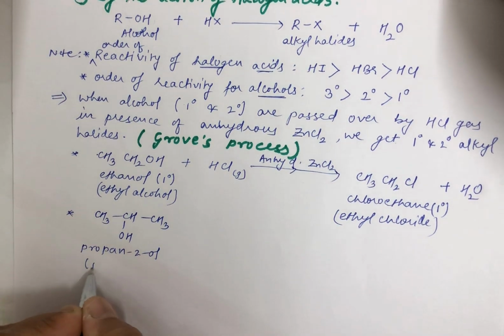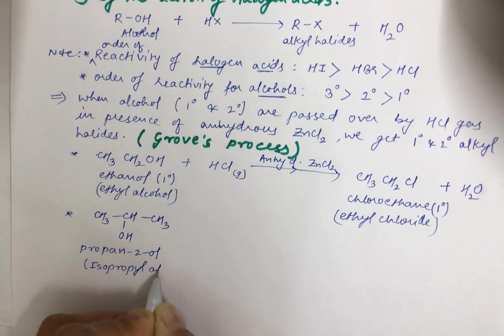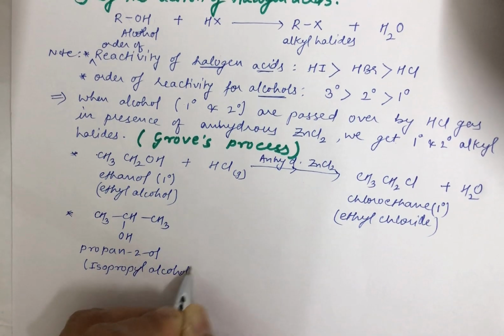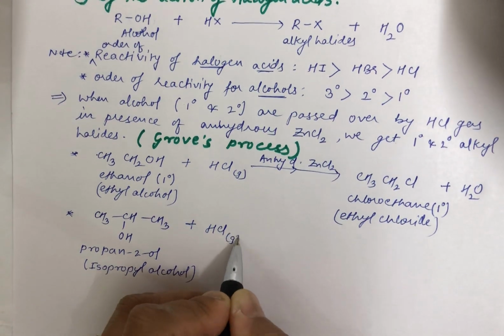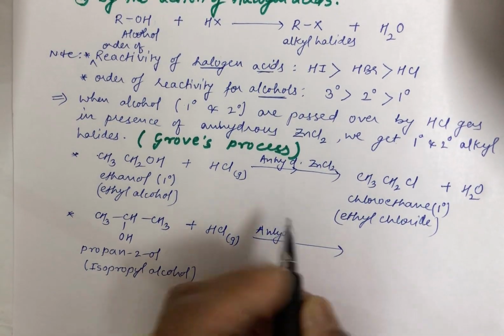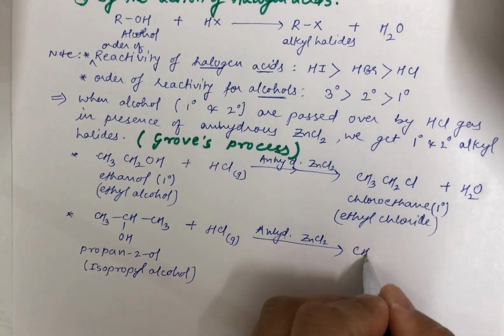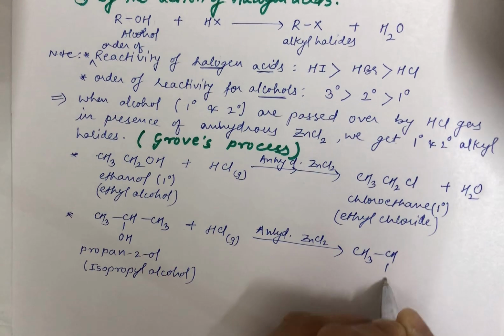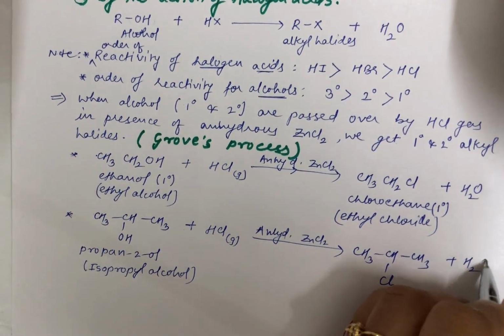Or you can commonly name it as isopropyl alcohol. Now in the same way I am making its reaction with HCl gas, in the presence of anhydrous ZnCl2, and what you get back is CH3CHClCH3, plus H2O will be released.